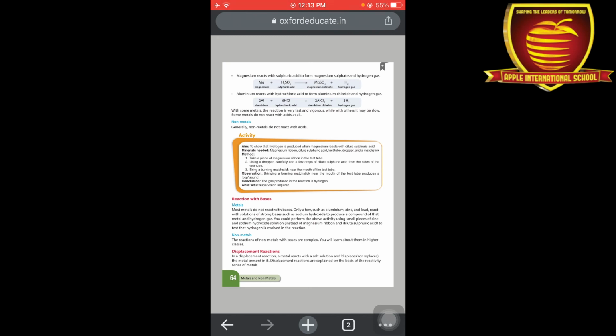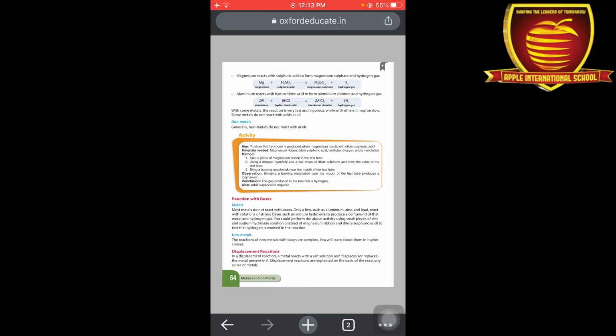So metals mostly don't react with bases, but only a few elements such as aluminium, zinc, lead react with solutions of strong bases to produce sodium hydroxide. Okay, now about non-metals, the reactions of non-metals with bases are also complex, so this we can read about in our higher classes.